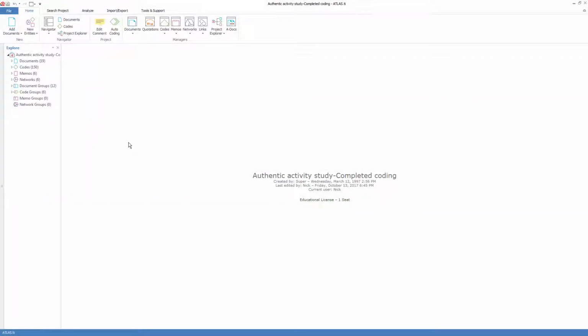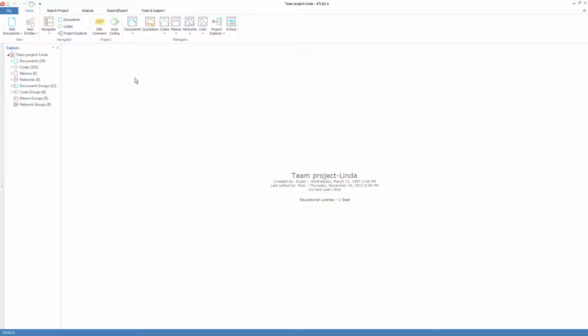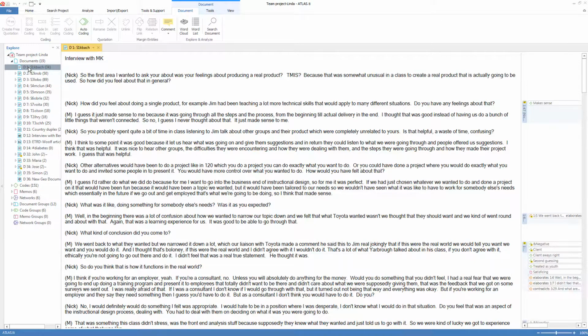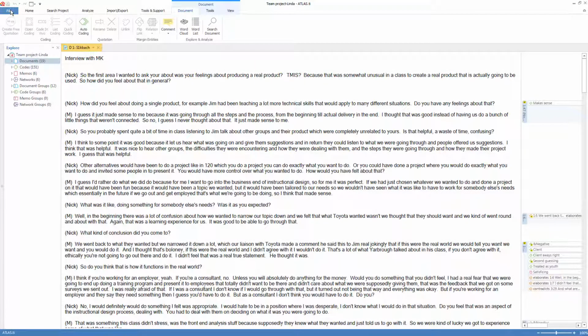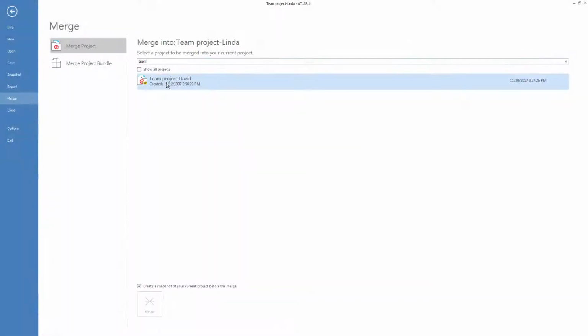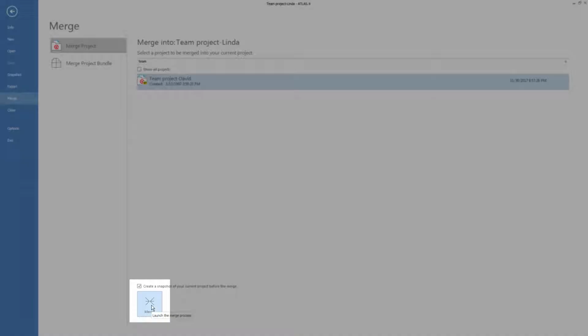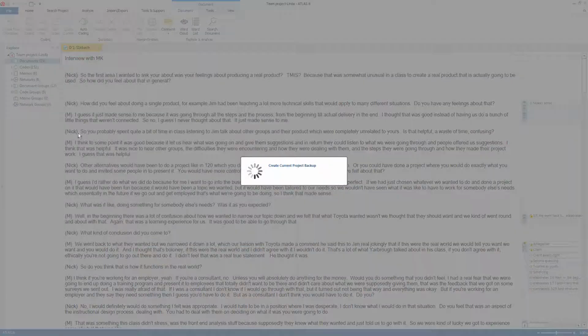Now it's time to merge. Perhaps Linda is the person who is going to be merging. So Linda opens her own project and she decides to merge David's ATLAS.ti project into hers. Her project shows this one quotation here, and that's the only change she's made. So now to merge, we go to File, Merge, and what we have to do is find David's project. So we will again go to, there it is. I'll select it, and then it says Merge. It gives you a little pre-merge summary to make sure there are no problems it's encountered. Then you say Merge, and it goes ahead and does it.